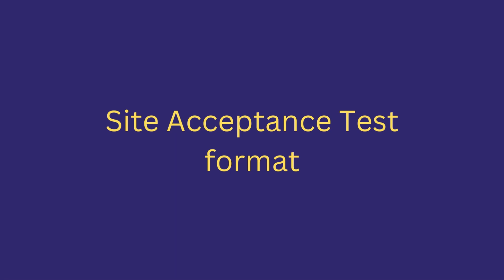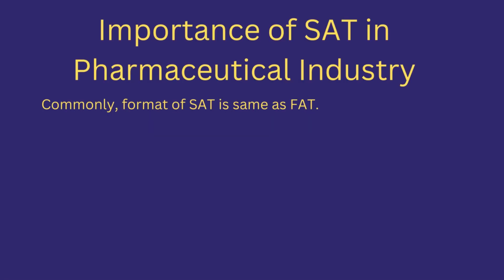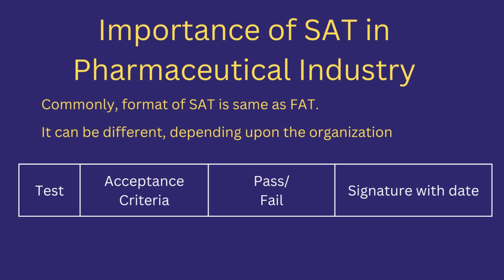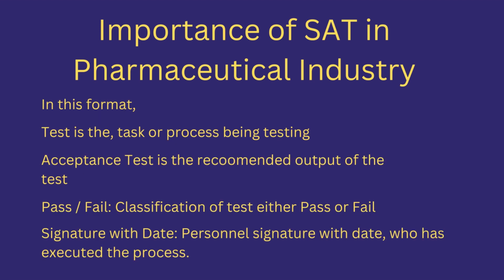Site acceptance test format. Let's see the common SAT format and what features are used in it. Generally, the format for SAT is the same as used during FAT. It can also be different. It all depends upon the organization, product requirements, or process parameters. A common format for SAT is a tabular form having the following columns: tests, acceptance criteria, pass fail, and signature with date. In this format, test is the task or process of the equipment being tested.